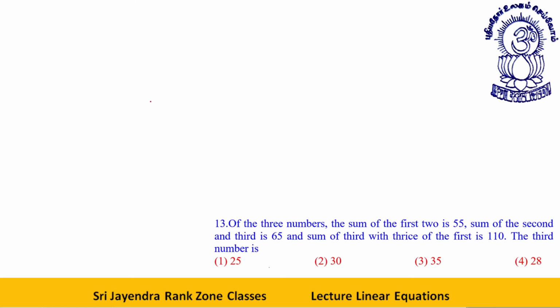Of the three numbers, the sum of the first two is 55, the sum of the second and third is 65, the sum of the third with thrice the first is 110. The third number is C. What you are given: A plus B is 55, B plus C is 65, and the sum of the third with thrice the first, that is 3A plus C, is 110. You have to find the third number, that is C.